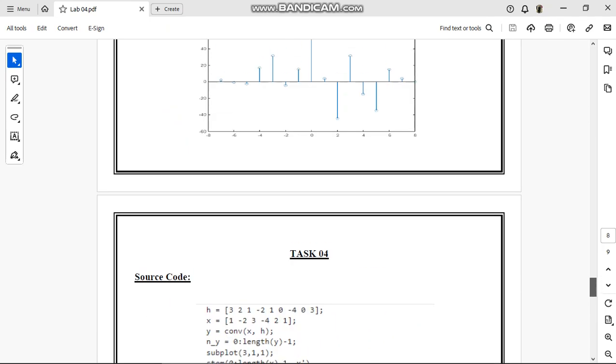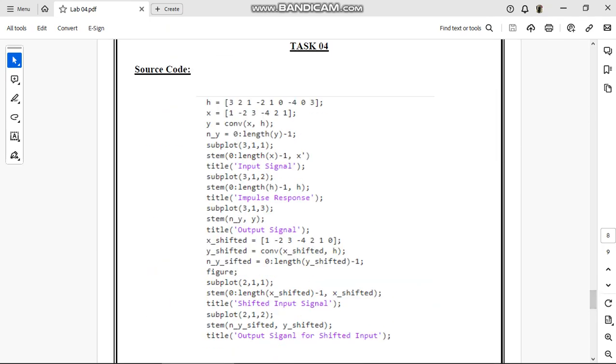This is our last task, which is task number 4. Here I have used the signal h, which is 3, 2, 1, so on, and x is equal to -2, 3. Then I use a function y is equal to convolution x of h. Then I use subplot command to plot this following signal as 3, 1, 1. Then I use a stem command and given the title as the input signal. Then I use a subplot command and given the title as impulse response. Then I use again subplot command 3, 1, 3, which means that in the output the third figure would be of output signal.